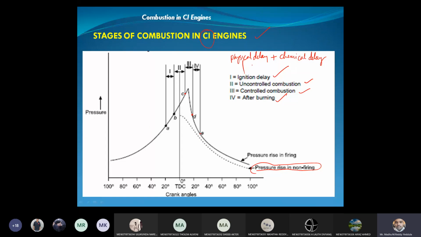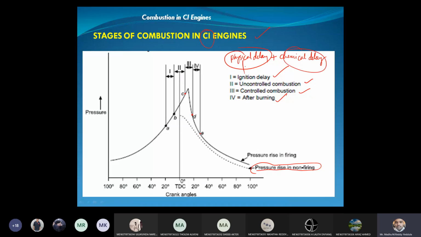So the fuel first needs to break into small droplets, and those droplets should evaporate. Till evaporation, we call it physical delay. After evaporating, the vapor should mix thoroughly with the surrounding air, so that chemical reactions take place to start the combustion.